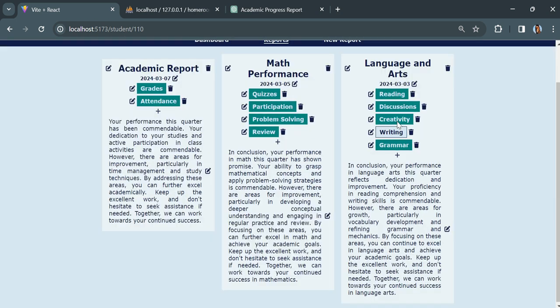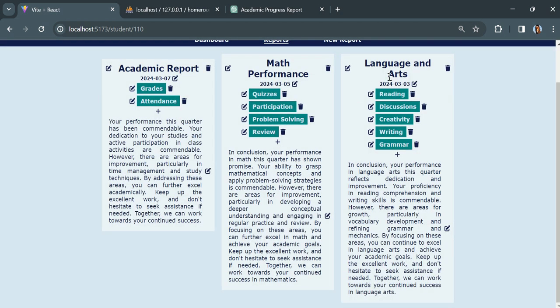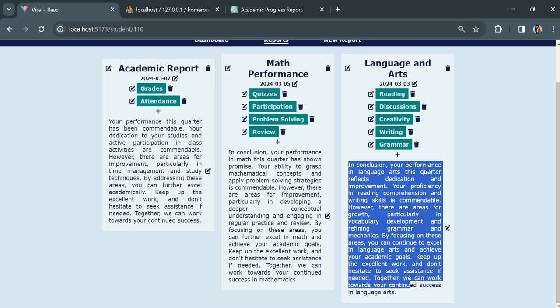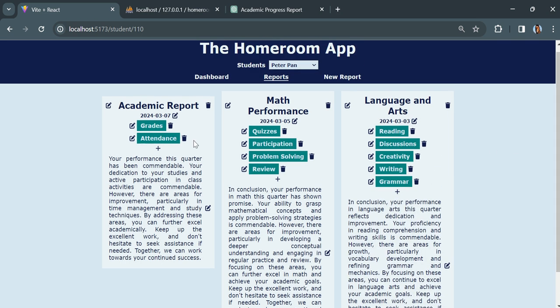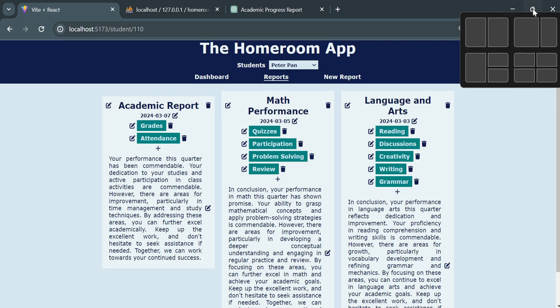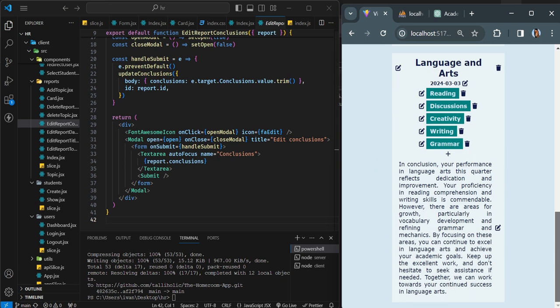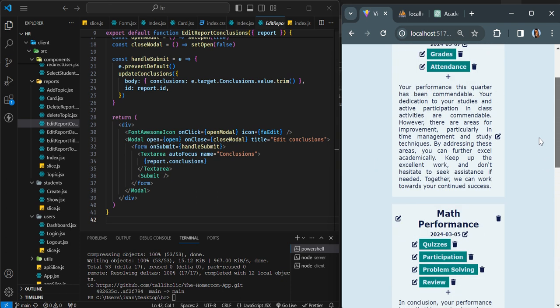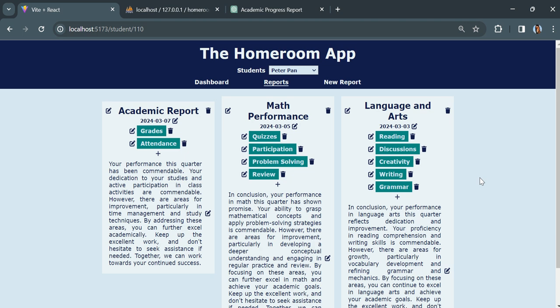So this report has reading. You can read it, click on it, read it, click on it, read it. You don't have to scroll all the way down to read your topics, and you can see all the topics here in one place and the conclusion here. This is a better way to look at your reports, and they're all going to pile up here. If you have a cell phone, it's going to look like this. All this content is going to wrap with CSS flex display.